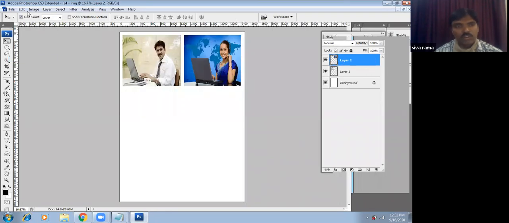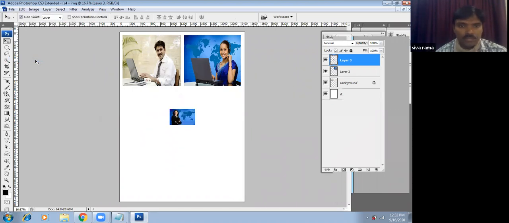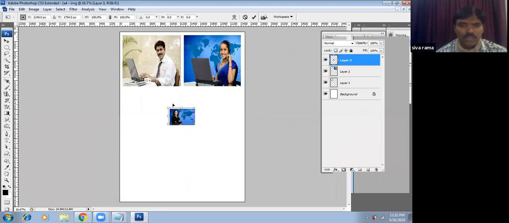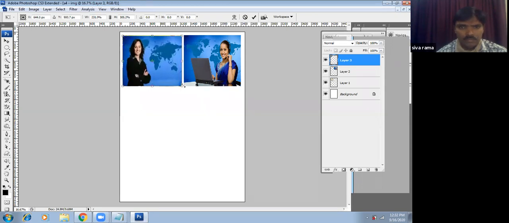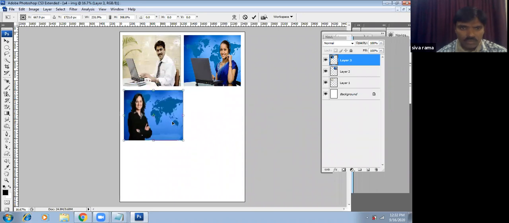Once you close the document, we paste into your document. Go to Edit, and whatever you have copied will be saved in temporary RAM until you copy the next image. We got the image pasted. Then we use Edit, Free Transform. Then I can adjust the image here based on the first image I transformed. Then move and drag it down. Then OK.